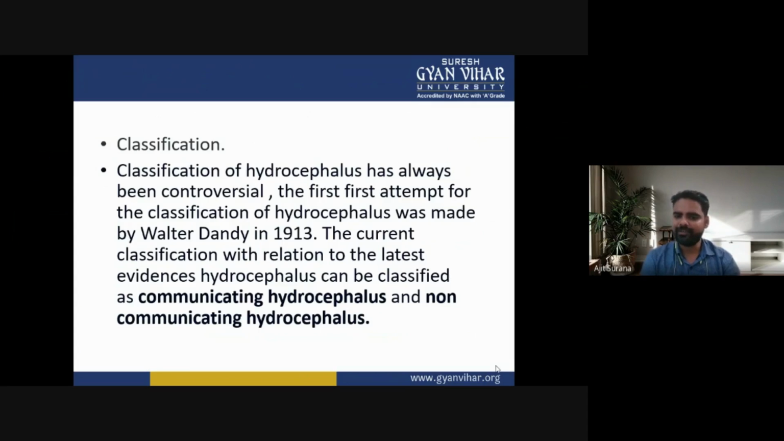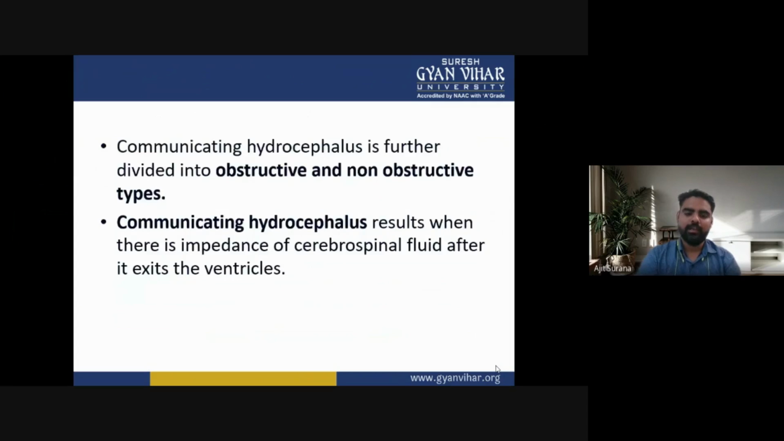Now, the current classification in relation to the latest evidence: hydrocephalus may be classified into two types, communicating hydrocephalus and non-communicating hydrocephalus. Communicating hydrocephalus is further divided into two types: obstructive and non-obstructive hydrocephalus.